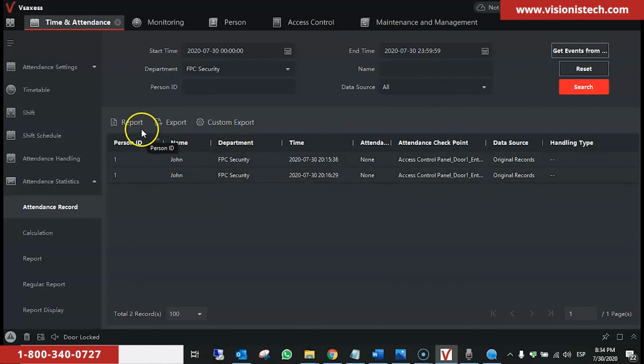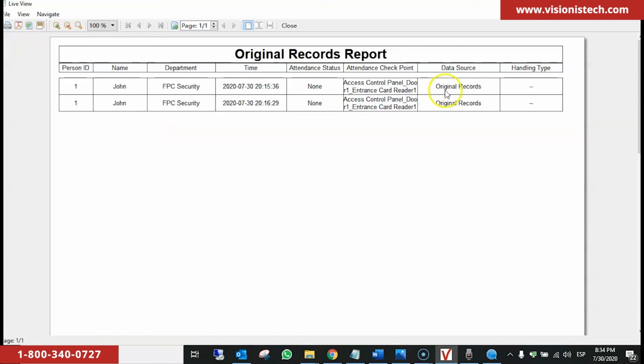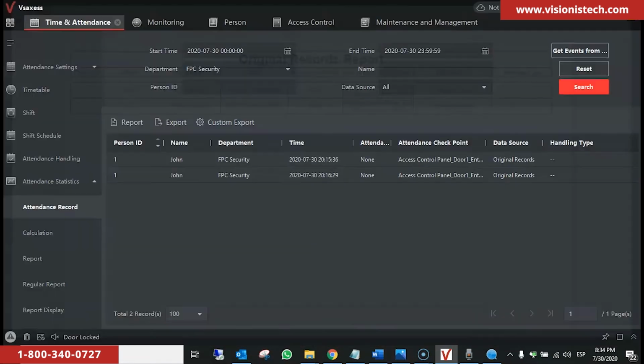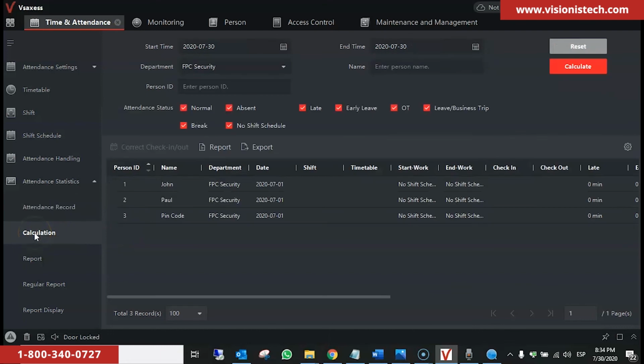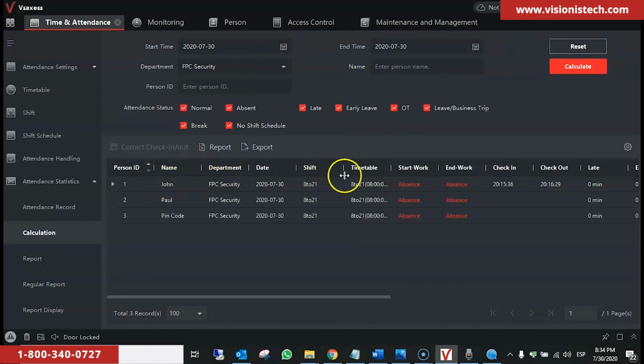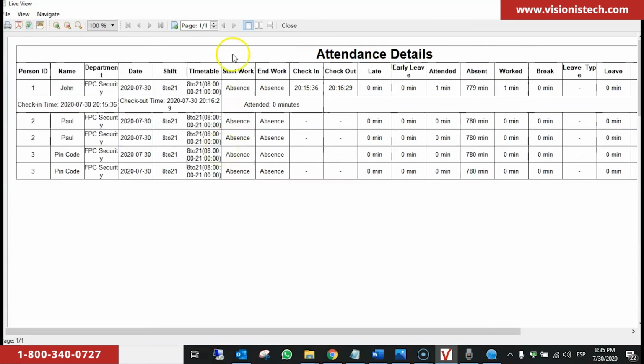We click on Report. We can see the report, print it, save as PDF. We can also export as an Excel file. If we want to see another report, we go to Calculation. Same thing here, we set these parameters. We calculate, and here we'll see that John swiped the card at 2015. And then check out at 2016. If we go to the report, we'll see all that information here. We can also save it as PDF or Excel.